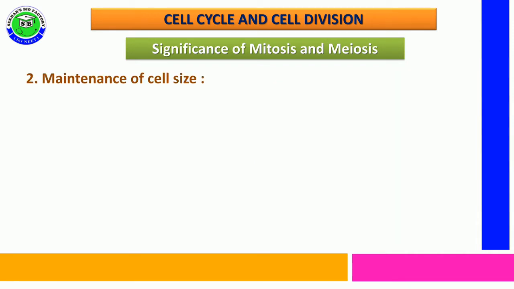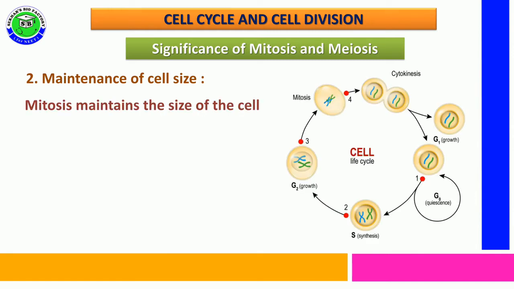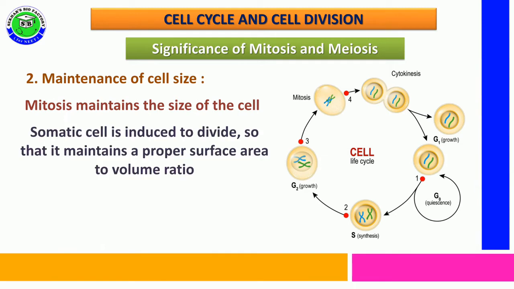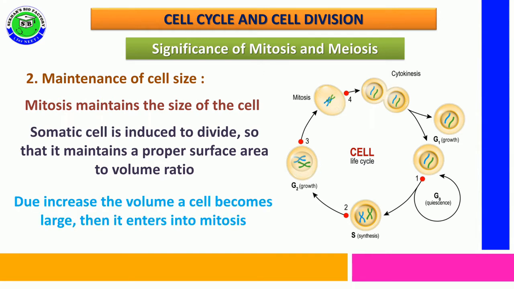Mitosis helps to maintain a particular cell size, because this division maintains the cell size in a proper way. During division, the somatic cell is induced to divide. At this time, it helps to maintain a proper surface to volume ratio in the structure of a cell. Due to the increase in the volume of the cell during interphase, when the cell completes interphase and enters the division phase, the cell can divide equally. It helps to maintain a proper size in the cell cycle.